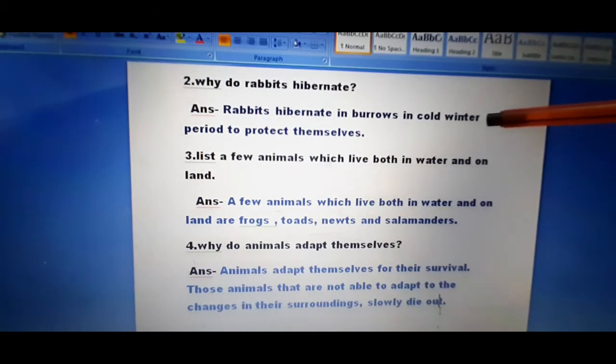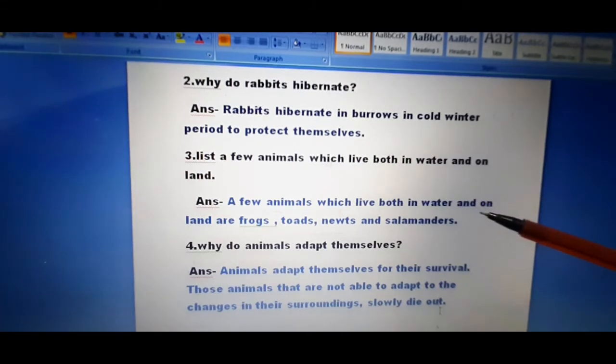Okay, this is your second question's answer. Now come to the third one. List a few animals which live both in water and land. You have to make a list of animals who live in water and land. Very simple, na?